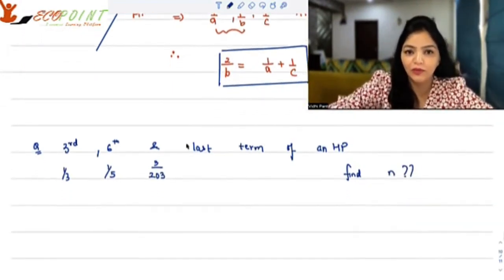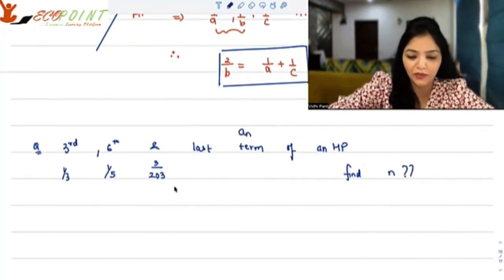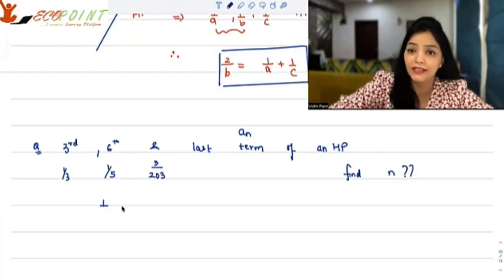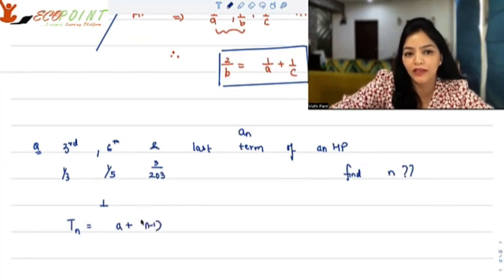Okay, so what do you know? That an, I'm going to call it an or tn, whatever you want to call it. So, well, what we will use here is that I know that 1 upon the term in HP is in AP. So for an AP, Tn, the nth term is A plus n minus 1 d.